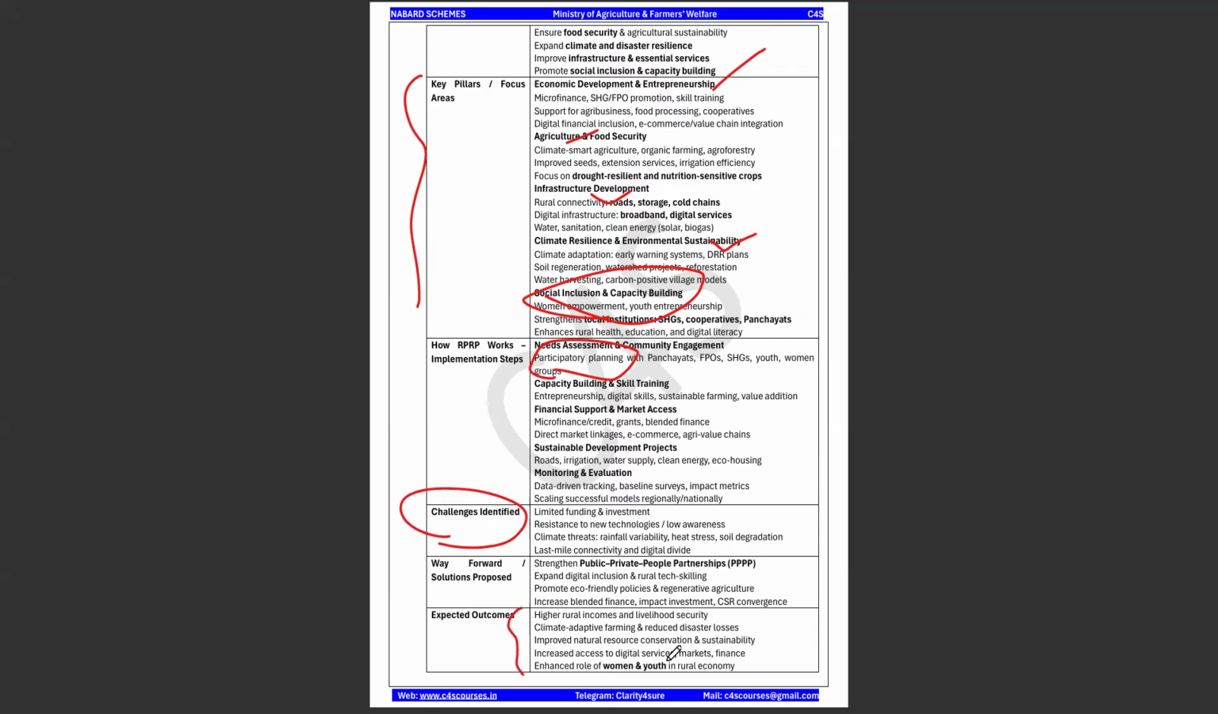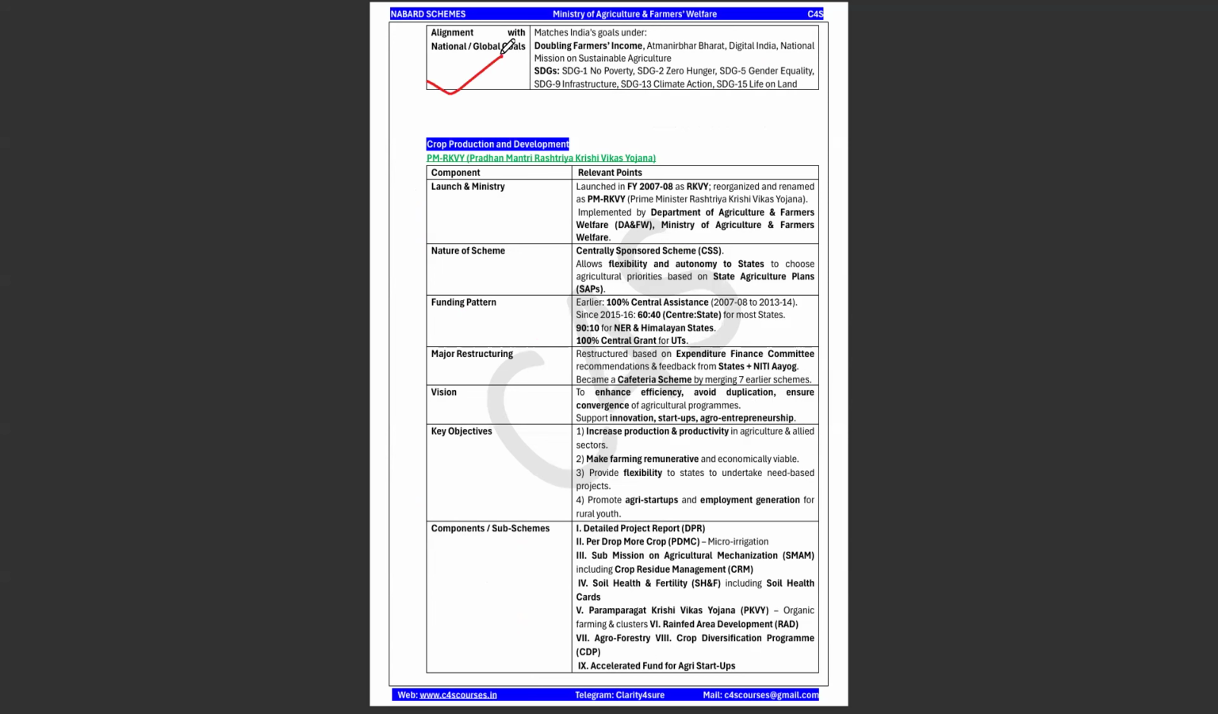Okay. What are the expected outcomes? Higher rural incomes and livelihood security, climate adaptive farming and reduced disaster loss, improved natural resource conservation and sustainability, increased access to digital services, markets and finance, and an enhanced role of women and youth in the rural economy. Okay. And it is aligned with some of the goals: SDG 1, SDG 2, SDG 5, gender equality, SDG 9, we know infrastructure, SDG 13, climate, and SDG 15, life on land. So there can be a question: which of the following SDGs is aligned to this particular scheme? So this can be an option. So make a note of this.